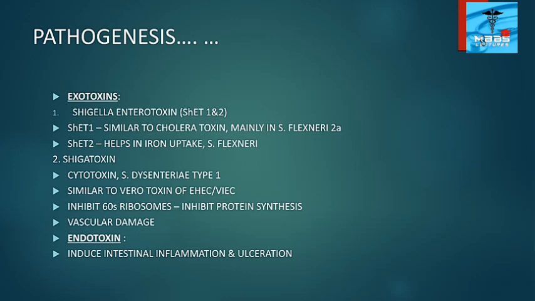It is similar to the verotoxin produced by enterohemorrhagic E. coli or verotoxigenic E. coli. It inhibits the 60S ribosome, which leads to inhibition of protein synthesis, and which causes vascular damage. Then the endotoxin produced by Shigella induces intestinal inflammation and ulceration, similar to other gram-negative bacilli.